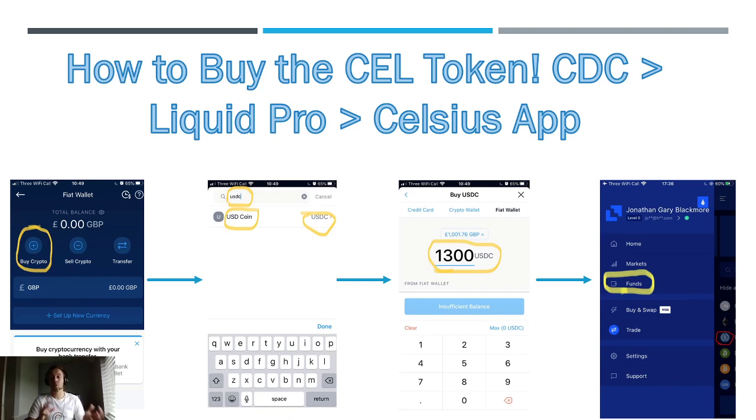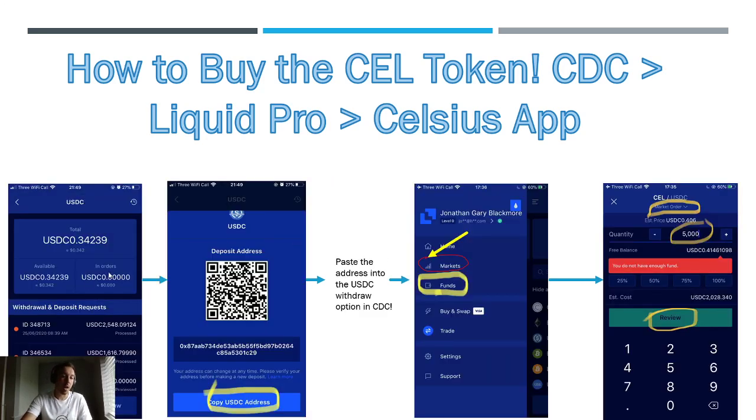Where you want to send your tokens to, you need to go get the deposit address. So you want to open up Liquid Pro, go to your funds, and see down there a USDC coin sign. What you want to do is click deposit, get the address. Again, don't scan my code because you'll send them to my wallet. Make sure you scan your own. Be careful with that if you're new to crypto.